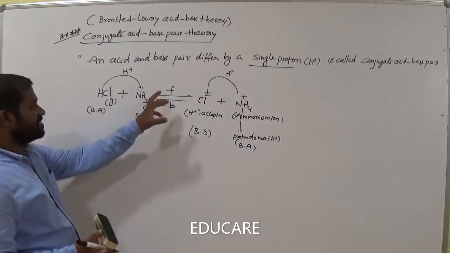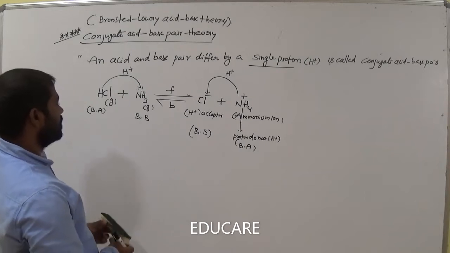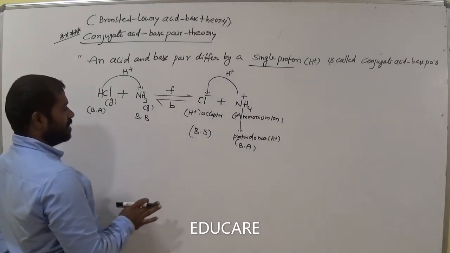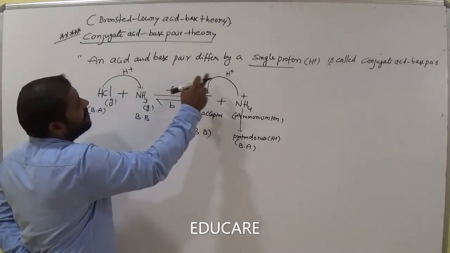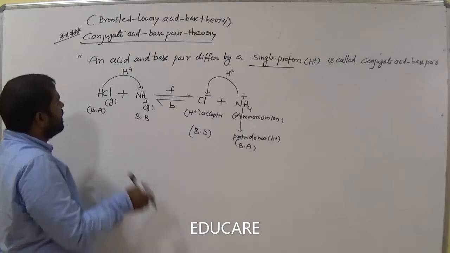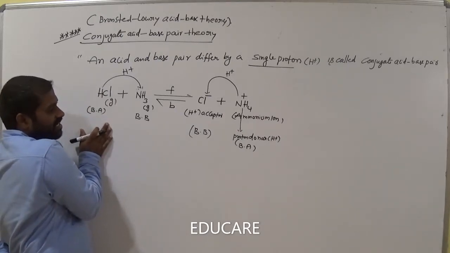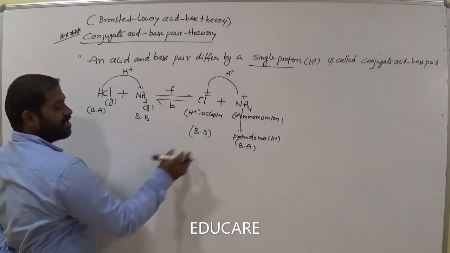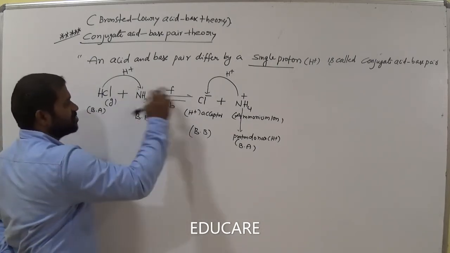Okay. Now this reaction is at equilibrium, remember this. So let's observe one thing. An acid base pair differing by a single proton is called a conjugate acid base pair. So let's see this one. What is it? Acid, Bronsted acid. And now what about this one? Bronsted base. Compare these two. Why?